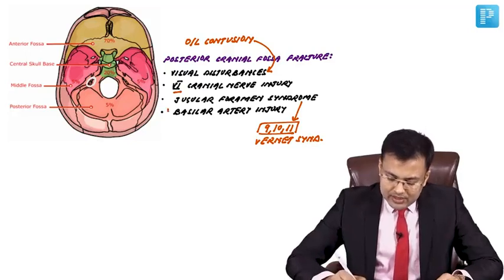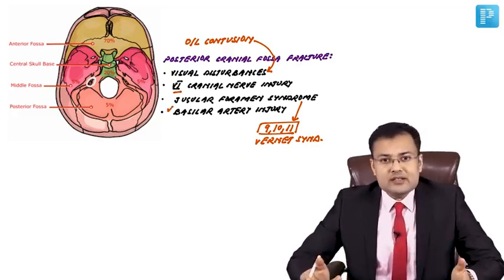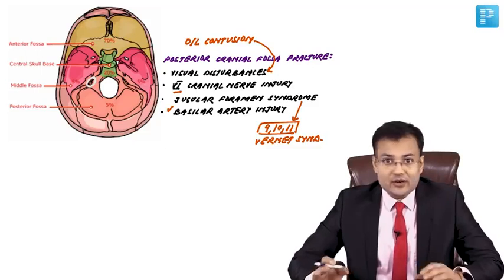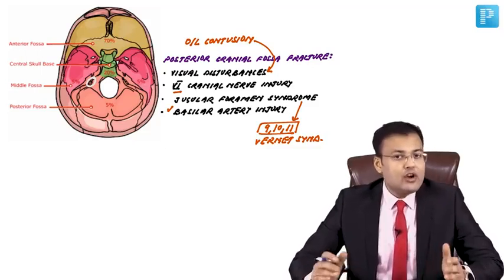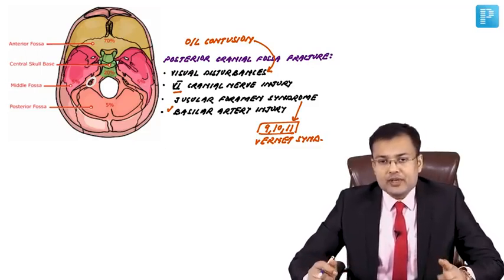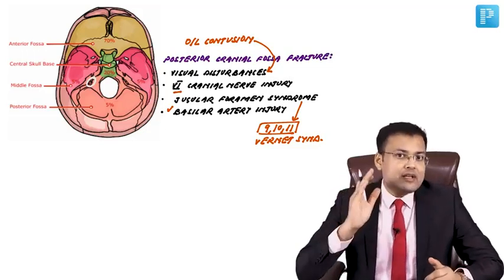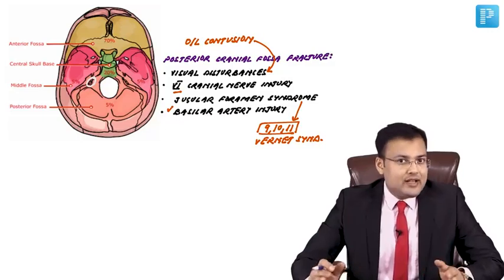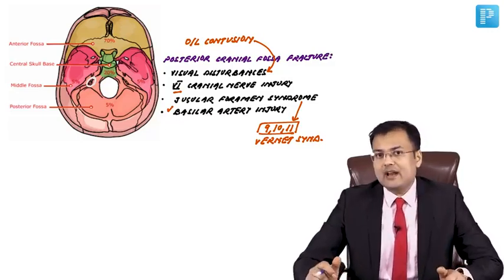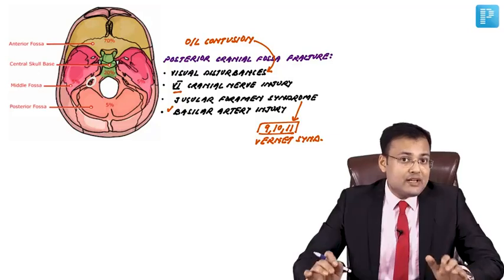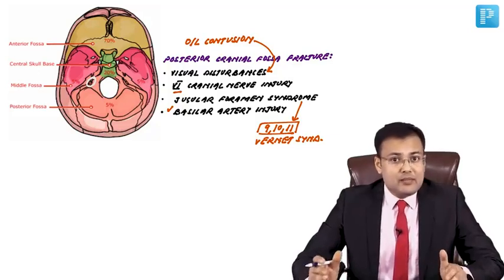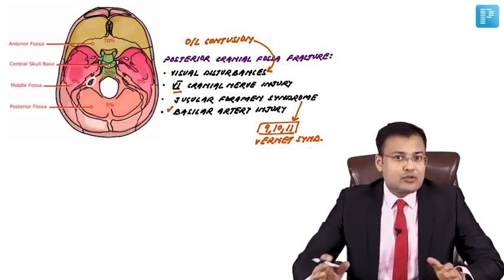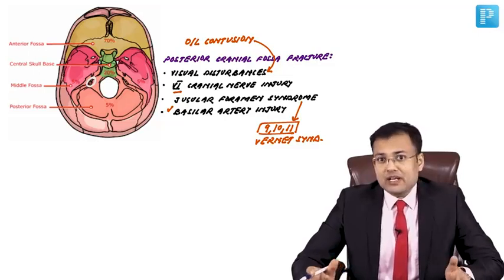And in occipital bone fracture, there is increased risk of basilar artery injury. Okay, so what are the characteristic features? Occipital lobe contusion, visual disturbances, 6th cranial nerve injury, jugular foramen syndrome, and increased risk of basilar artery injury. So these are important points related to skull base fracture.